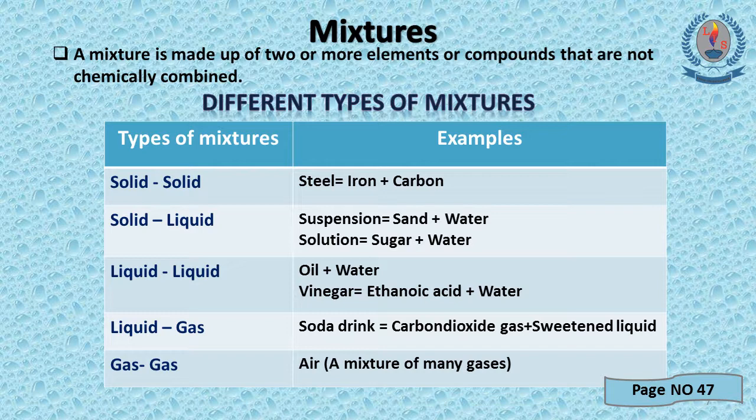Next one, liquid gas mixture. The best example is a soda drink. Carbon dioxide gas plus sweetened liquid makes a liquid gas mixture. Last one, gas mixture. Air is the best example for that. Air is a mixture of many gases.